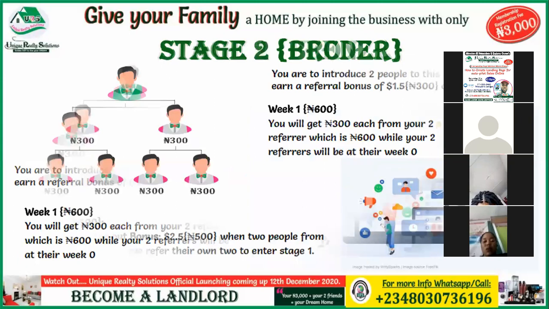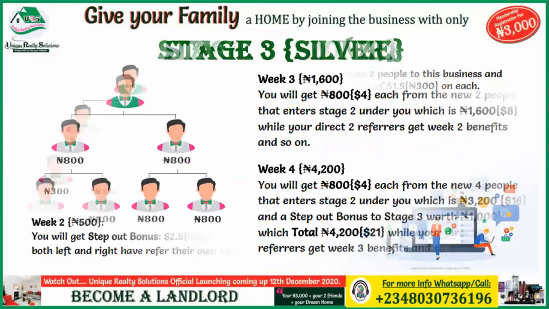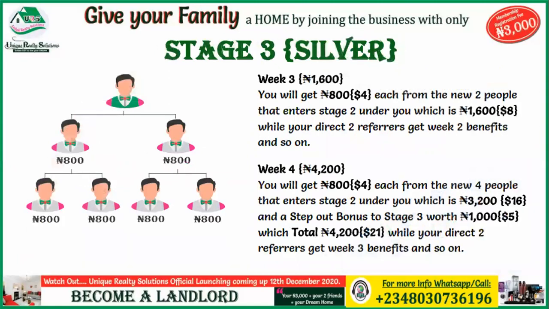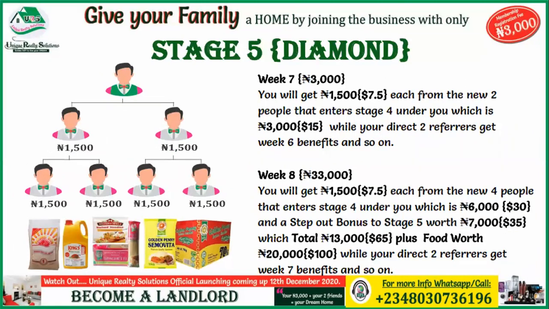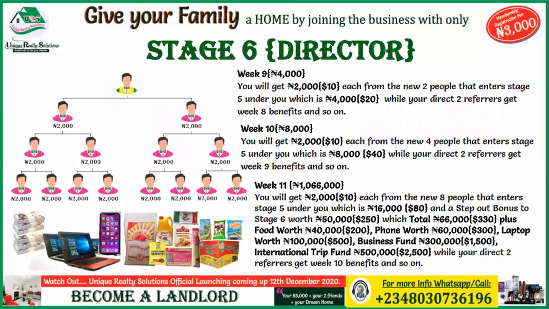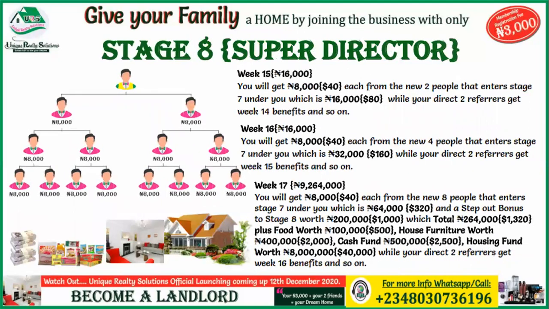So for the two people getting their own two, you are still getting money, 500. And for your two getting to stage 2, you are still getting money. And all the money that accrues here is what you can get by just introducing only 2 persons. And when they also see value in it, they also will be bringing in their friends.